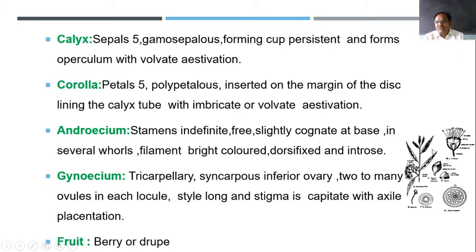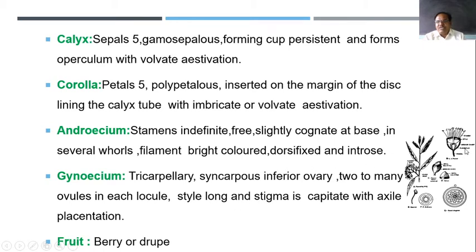When we visit such a plant, we find a number of such opercula, and no doubt they have valvate aestivation. When we observe the androecium, the stamens are many. When we observe this one, the stamens are many, they are free, and they are several. Pay attention. Then the filament is bright in color. When we observe this one, the filament is white in color.